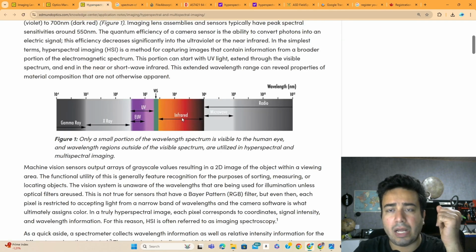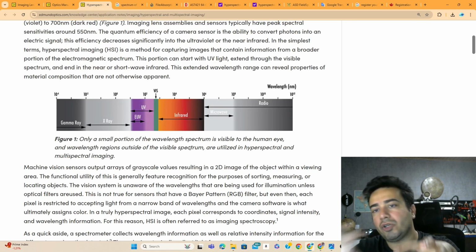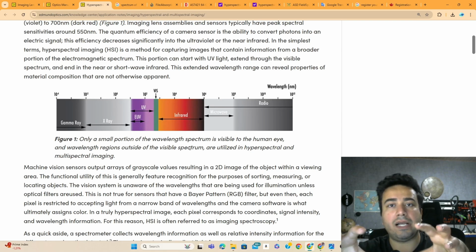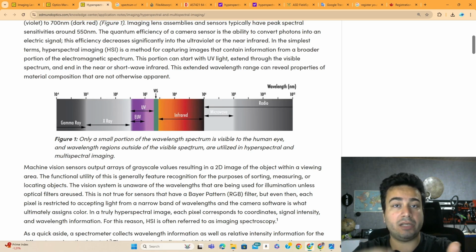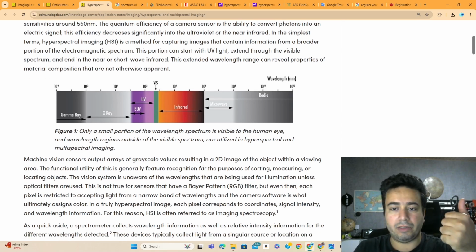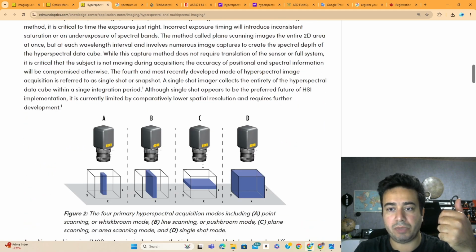It seems that I don't have it, but it shows how the satellites can detect basically soil, the material that exists in the soil, the material that exists in the vegetation, the material that exists in basically water. Everything is detectable using hyperspectral. To make it more clear for you, I think this picture speaks a lot.